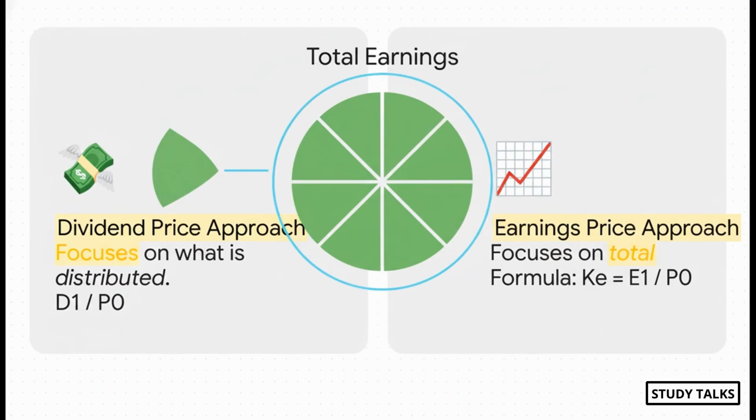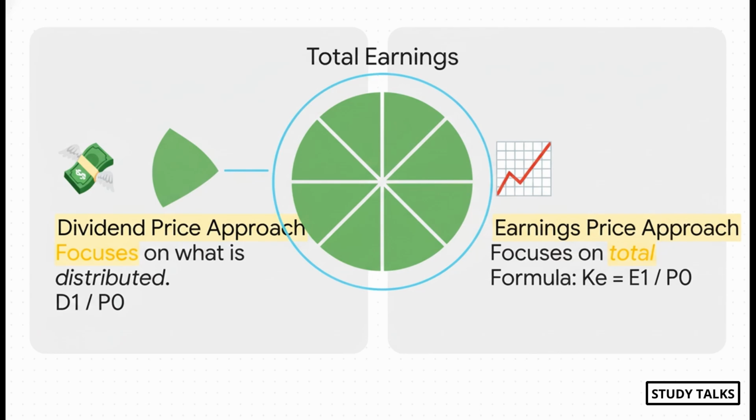Okay, let's put these two side by side. They're pretty similar. The dividend price approach is super simple. It says the cost of equity, KE, is just your expected dividend per share, D1, divided by the current market price, P0. It focuses only on what's actually paid out.